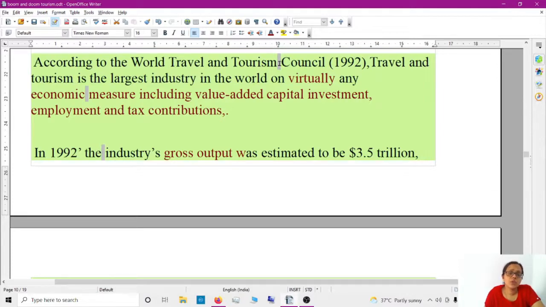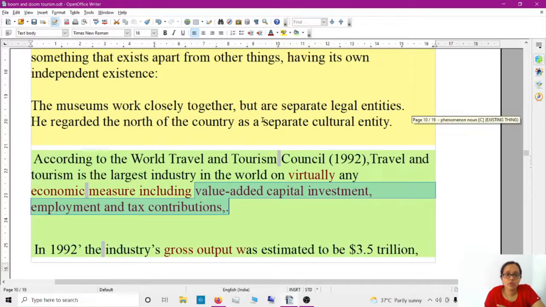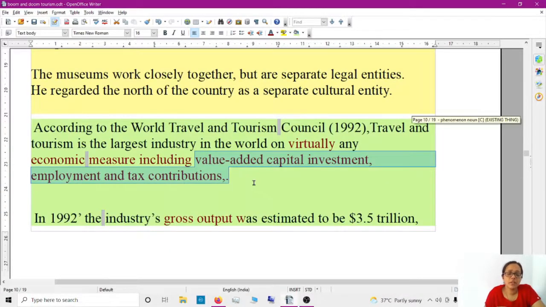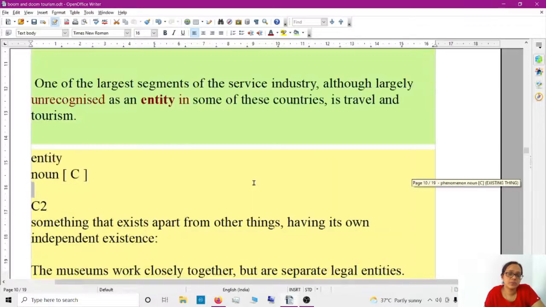According to the World Travel and Tourism Council, travel and tourism is the largest, fastest growing industry, grown significantly, largest industry in the world on virtually any economic measure, okay, including value. See, this is the important point. Value added, capital investment, employment, tax contribution. Earlier they told foreign exchange, same idea only. You can say added value. So that's the economic measure related to travel and tourism.